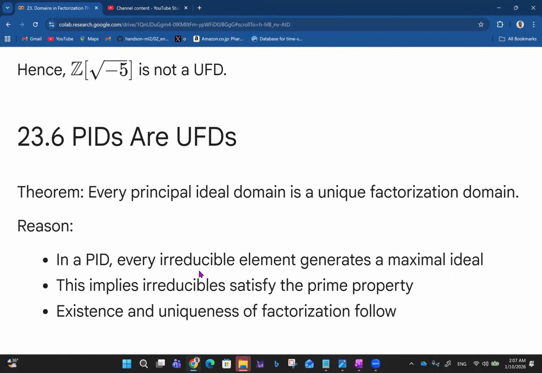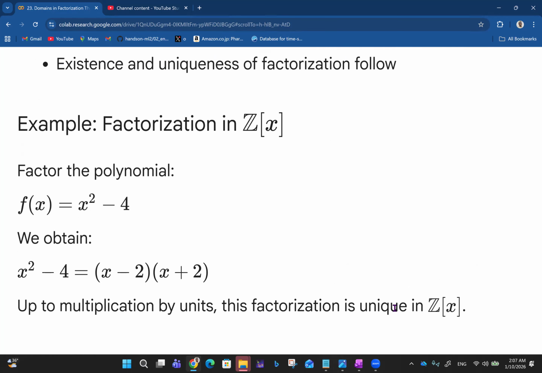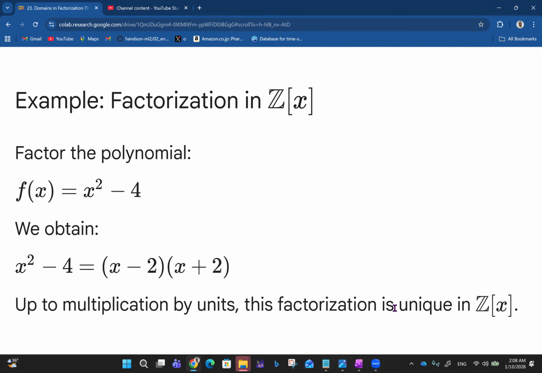Every irreducible element in a principal ideal domain generates a maximal ideal. This implies irreducibles satisfy the prime property. Then existence and uniqueness of factorization would follow in that case. And we have a very good example to buttress that idea.